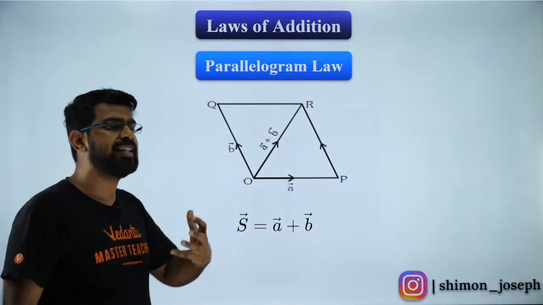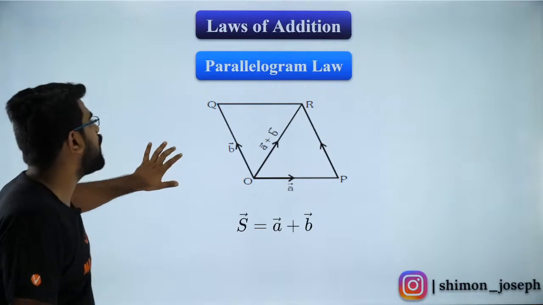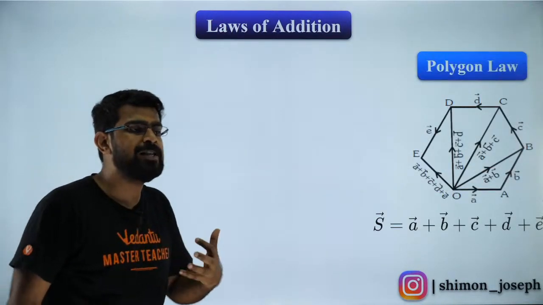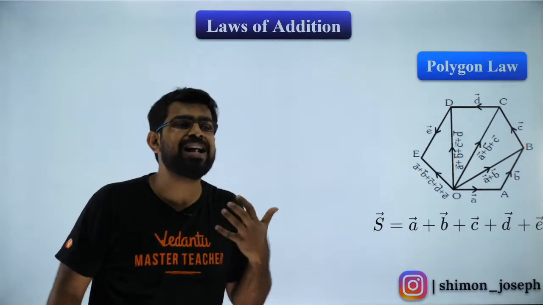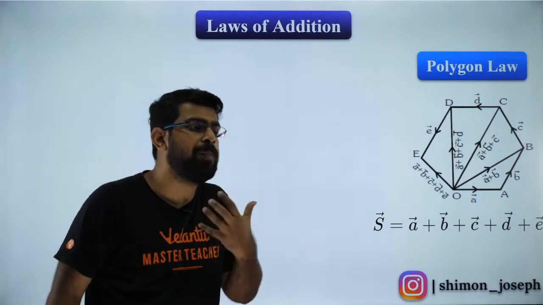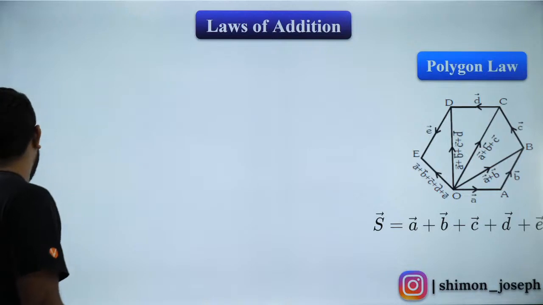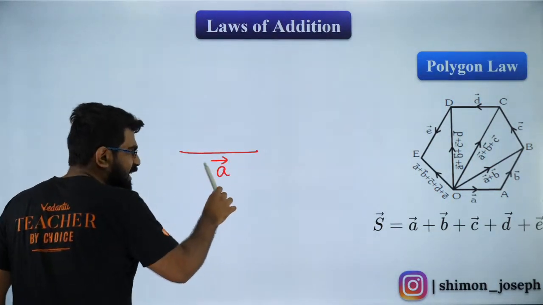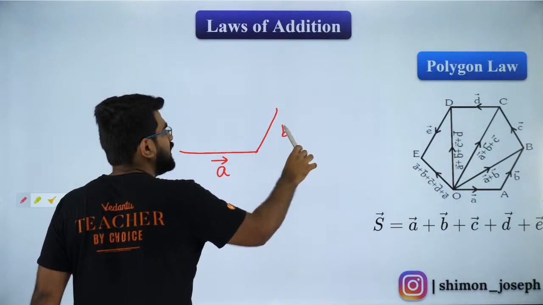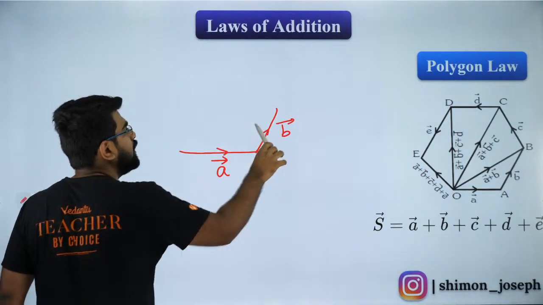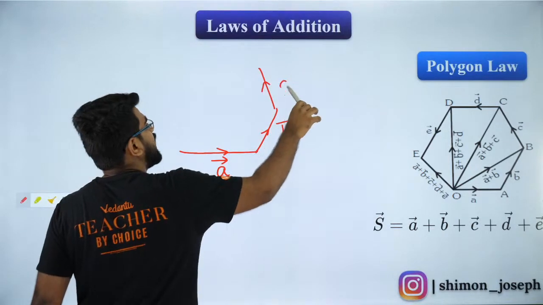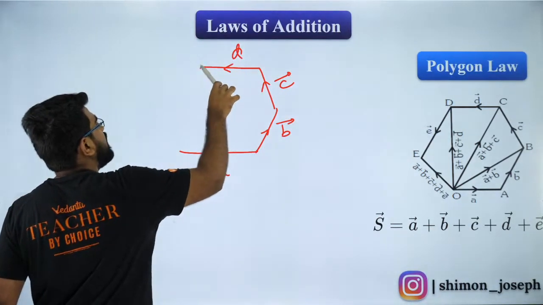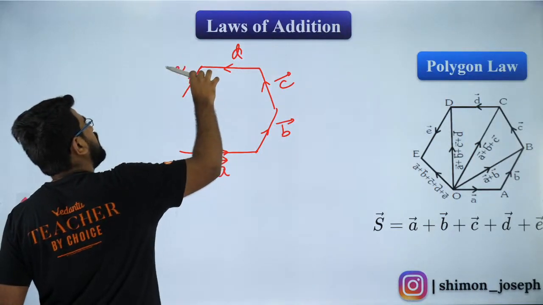Then what is the third thing that I wanted to teach you? The third thing which I wanted to teach you is something extra, which is called your Polygon Law. So what does your Polygon Law state? It says that if you have a vector A as one side of a polygon, vector B as another side of a polygon, vector C as another side of a polygon, vector D as another side of a polygon, and vector E as another side of a polygon,